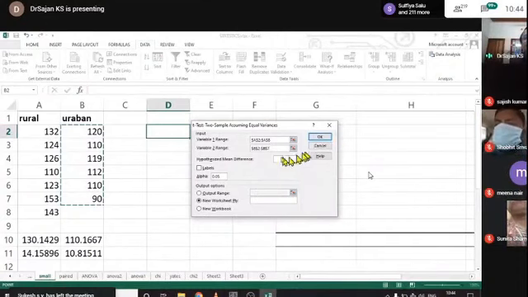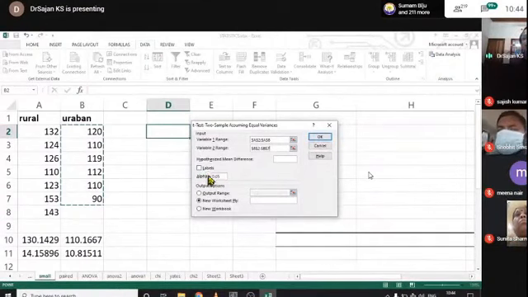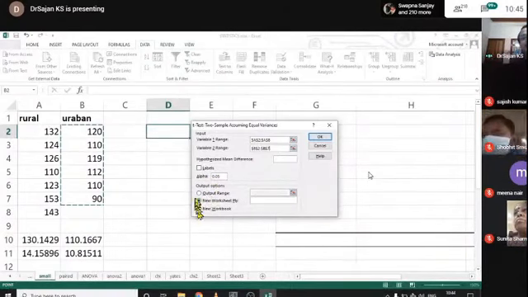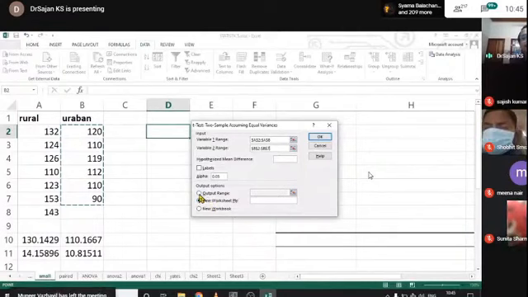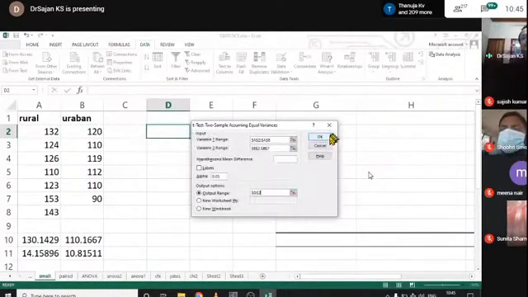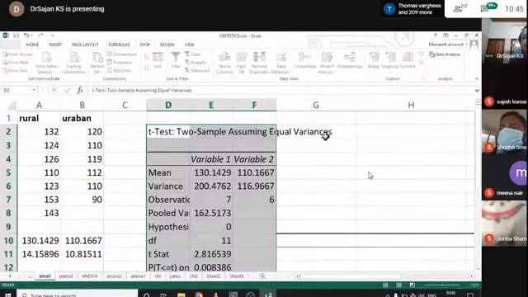Now, usually the alpha value, that is the confidence level, is either 99% or 95%. Here 95% level of confidence is selected, and here you choose where the output should be created. Output can be given on the same page by clicking here. By selecting this window I can give the output. That's enough. Now click OK. The result will be displayed here.